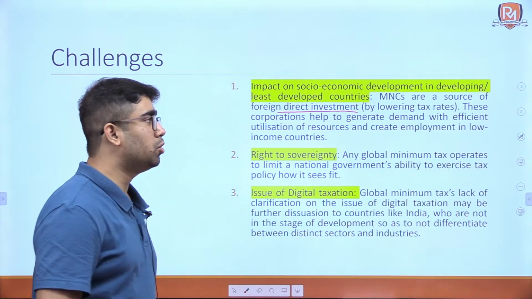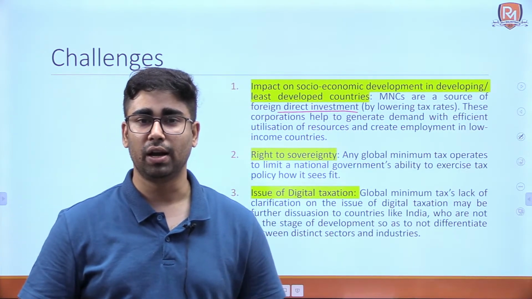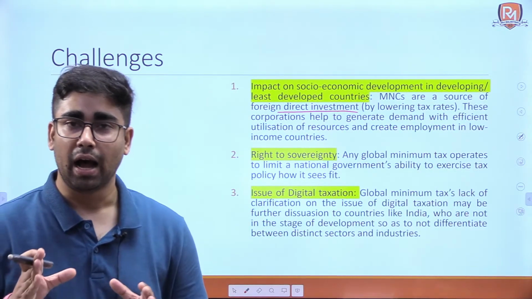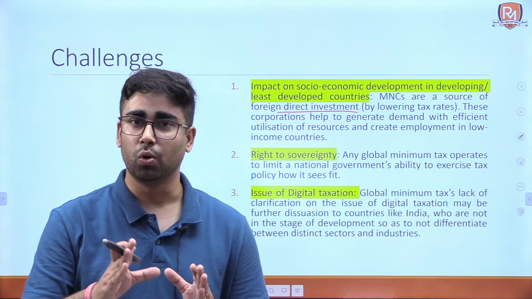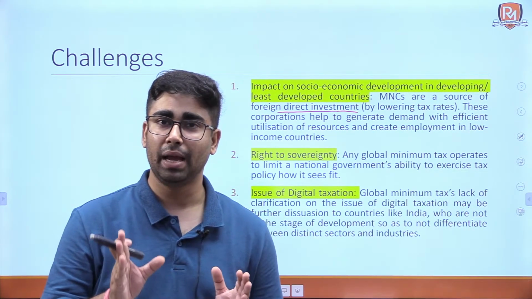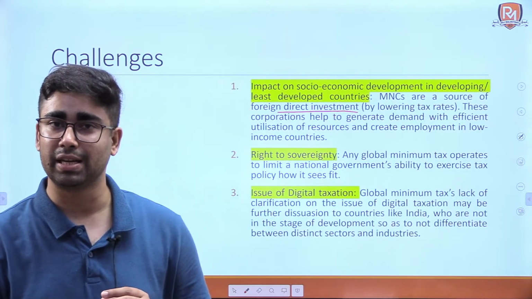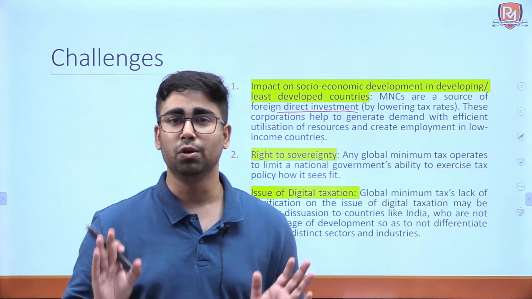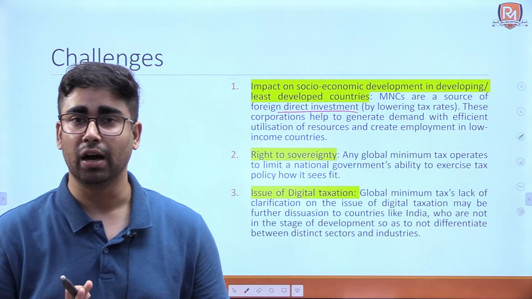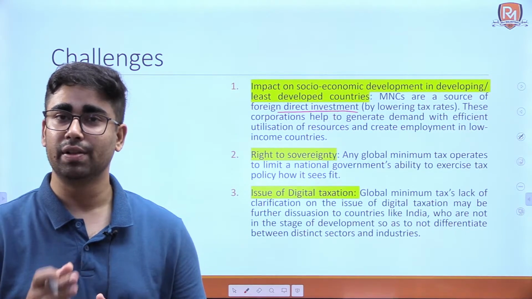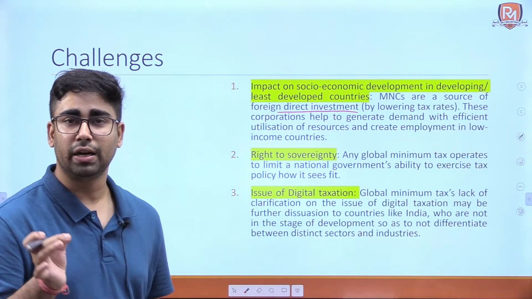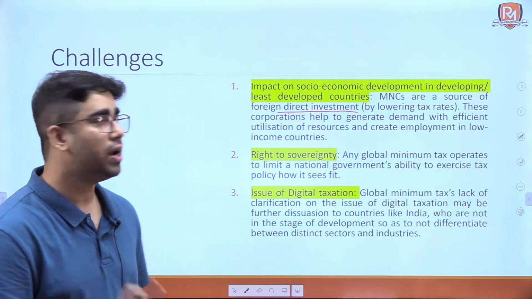These corporations help to generate demand with efficient utilization of resources. Now what may happen? What may happen is that if a company has to pay the same tax in every jurisdiction, for example, if it has to pay a minimum tax of 15% whether it is present in India or in USA, then they might not want to come to India to set up their manufacturing units. They will say, what's the point, we are getting taxed at the same rate. So least developing countries or developing countries may lose out on investment.